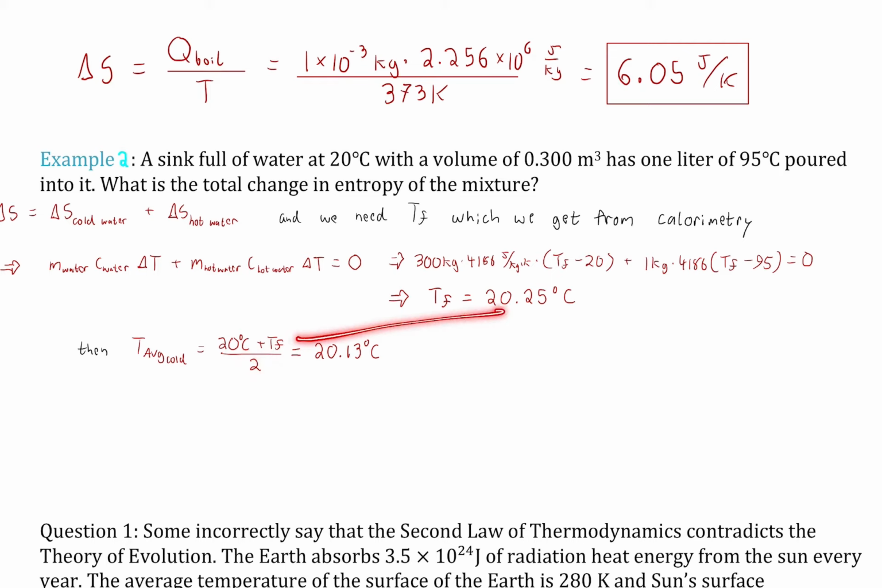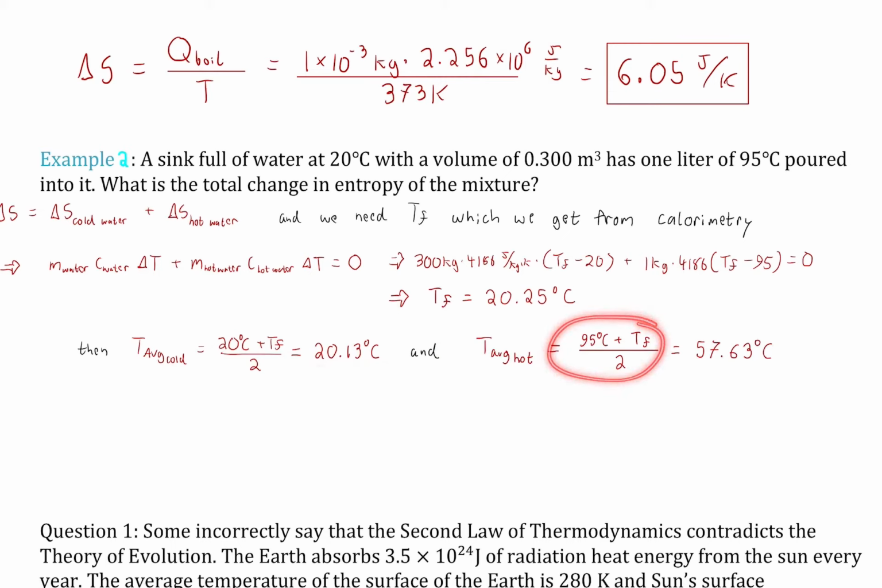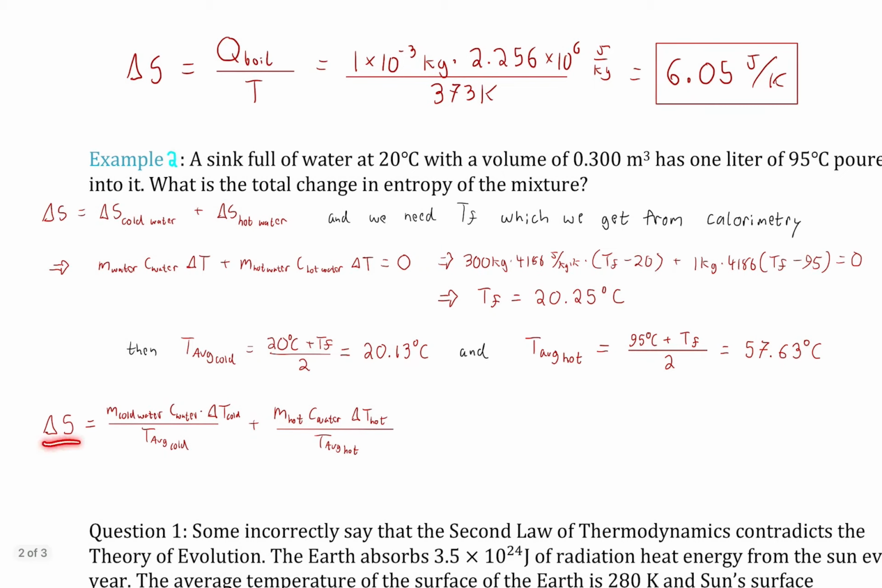Well, the equilibrium temperature is just a little bit hotter than how it started, so its average is 20.13, even closer to its initial. But for the hot water, there's going to be an average that's way off from the equilibrium, because it started at 95 and its final temperature was 20.25, so its average temperature was 57.63 degrees Celsius. So now we can estimate the change in entropy, because this is the method where we use those averages and we're estimating.